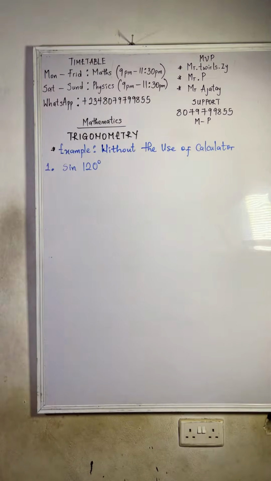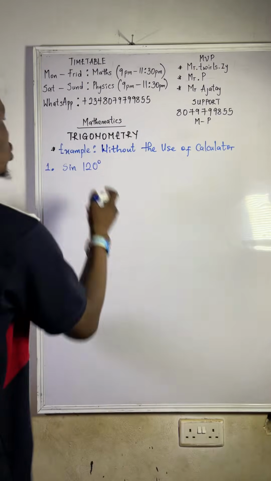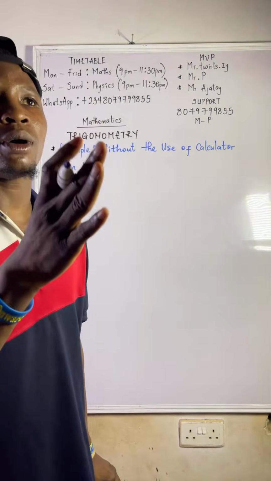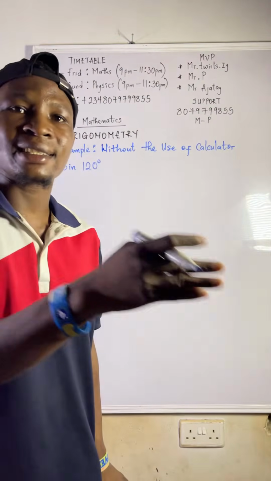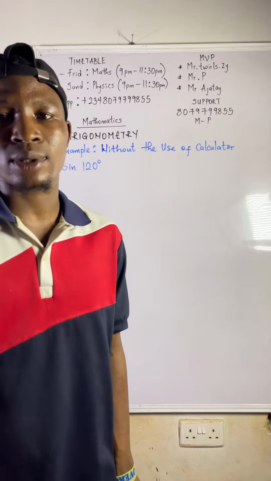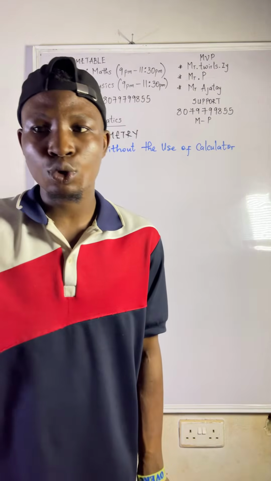I'll solve one, I'll give you one. They say you should solve this without the use of calculator. But after this, I will give you some major angles: sine 30, cos 60, sine 60, sine 90, cos 90, sine 45.